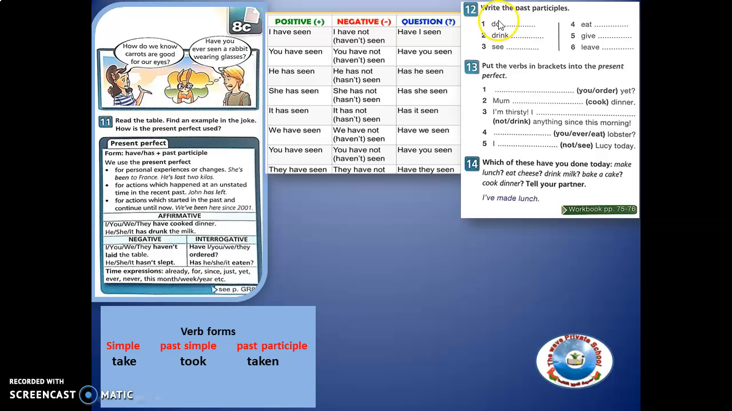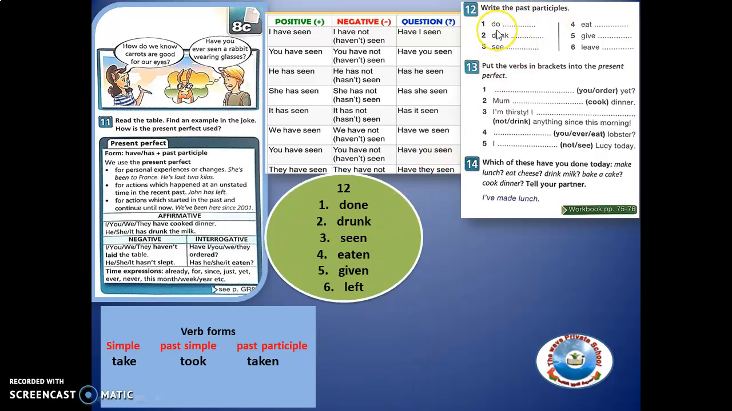Now, in number 12, write the past participles. Okay, so there you go. Say do, it means done; drink, drunk; see, seen; eat, eaten; give, given; leave, left. Left is used also for past simple.